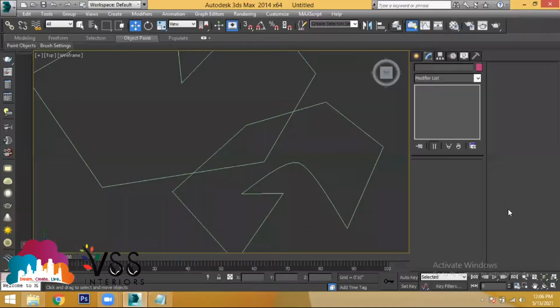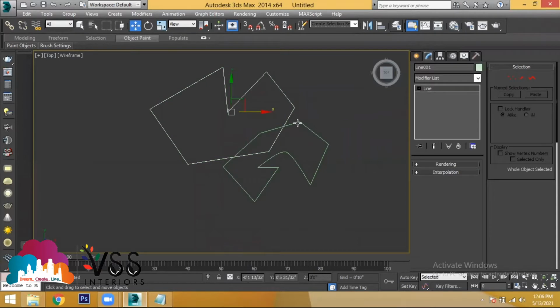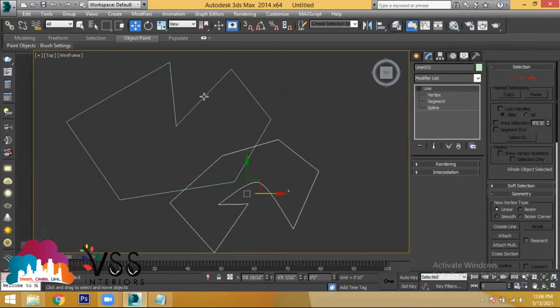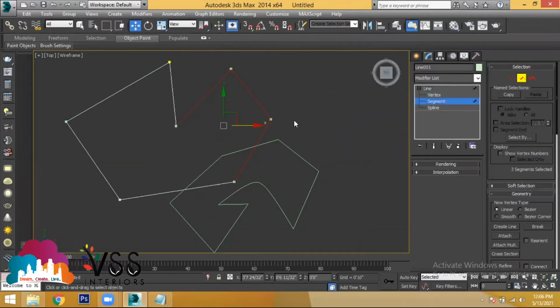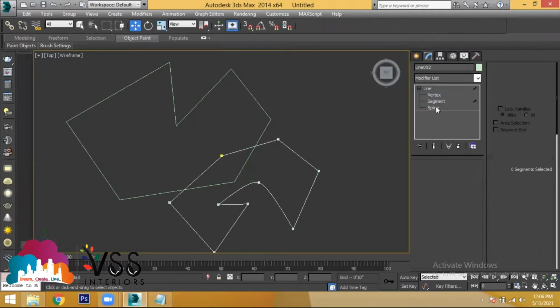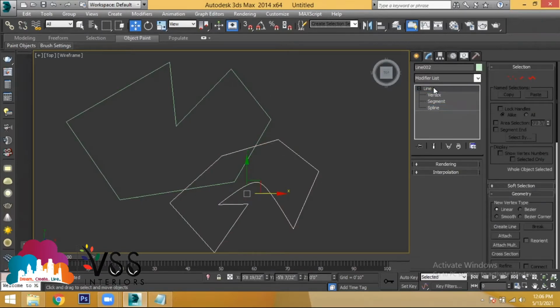Now, whatever the two sketches you have, this is a different sketch and this is a different sketch, which you are able to select separately. When you select this sketch, you find vertex and segment options only for these objects, but not for this. But when you select this object, you find vertex, segments and spline only for this object, but not for the other. What I've told you: first create two different sketches and make them intersected with each other.